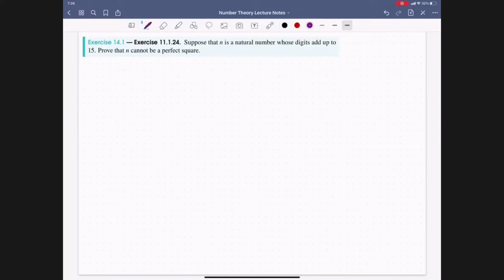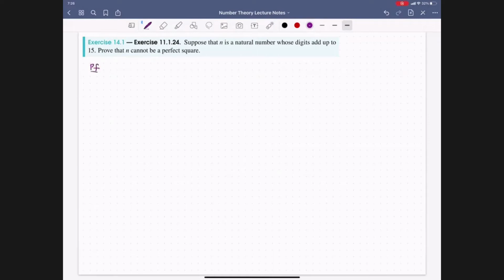To finish off our lesson for today, let us go ahead and consider the following exercise. We want to prove that if we have a natural number n whose digits add up to 15, then n is not a perfect square. So how do we prove this with what we just covered about quadratic residues? Here's how.